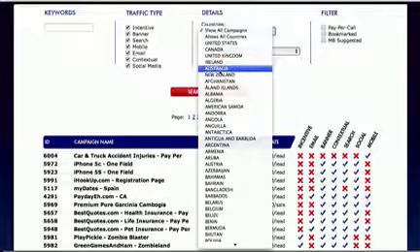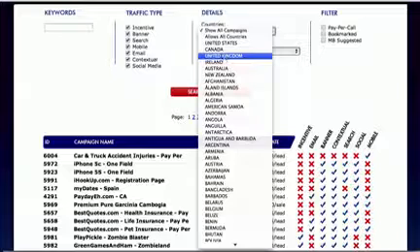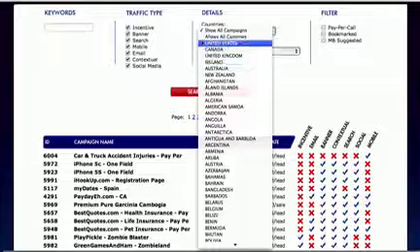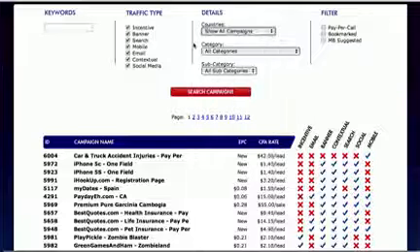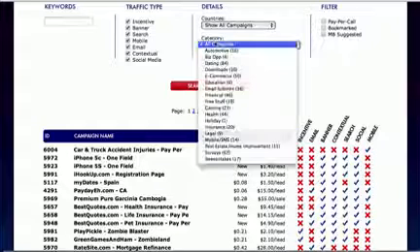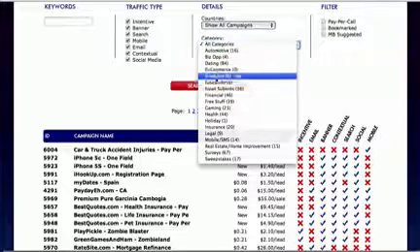Like, Australia is a really good market. Same with the United Kingdom, Ireland. Those markets are really exploding and are working really well with CPV right now. But for now, let's go down to where it says category. Let's just drop this down, and you'll notice all the different categories.